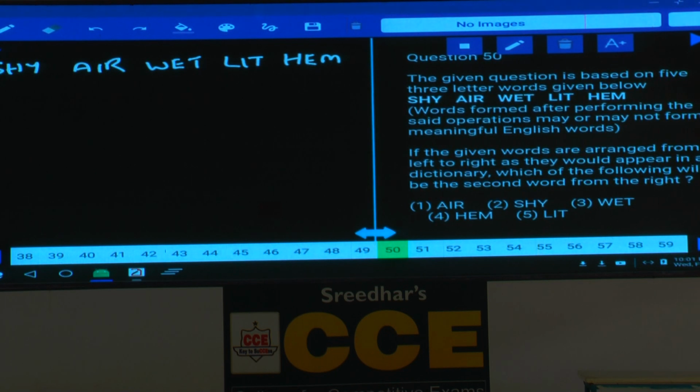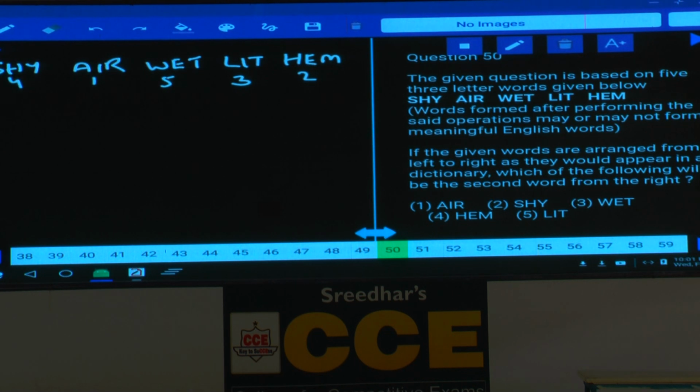Then question number 50. Now if the given words are arranged from left hand side to right hand side as they would appear in a dictionary, that means all these words are arranged in the alphabetical order. Then which of the following will be second word from the right hand side? Now tell me which will be at the first place? Air, because it is starting with A. Next one is hem, and this is 3, this will be 4, and this will be 5.